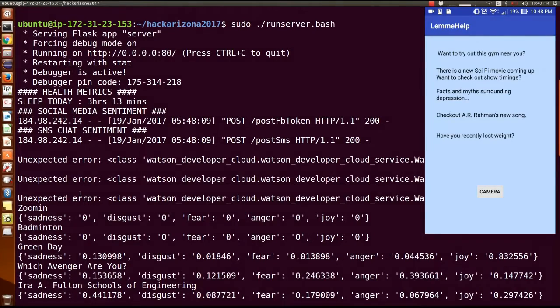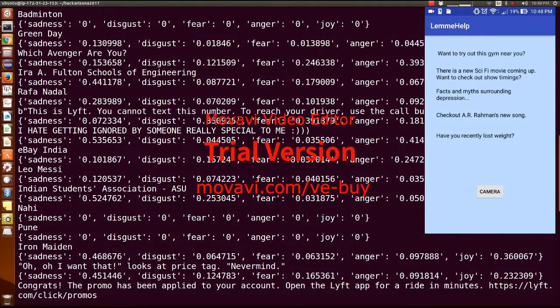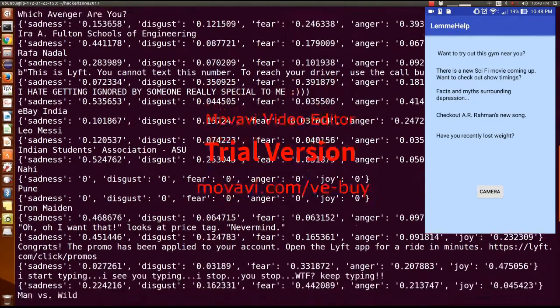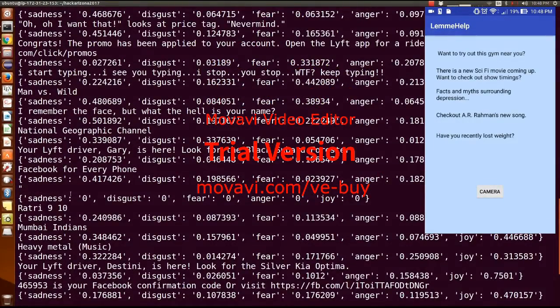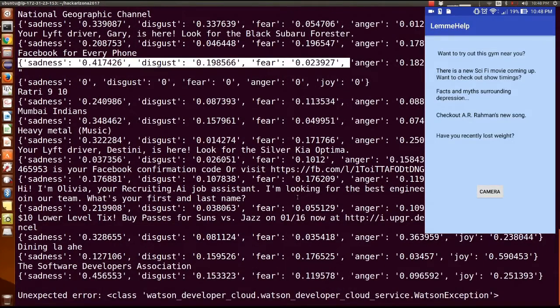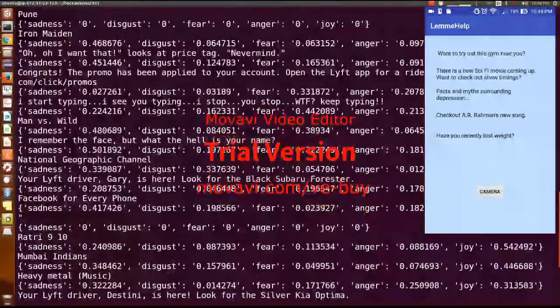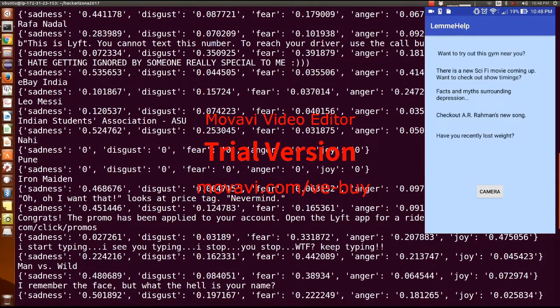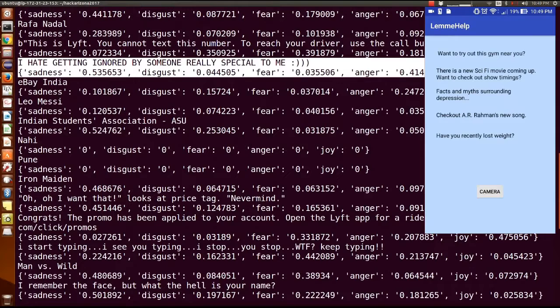All the entries that we see here are data points from the social media and the phone SMSs, the pages they've liked, the things that they've shared. From the Watson API, we get a dictionary of sentiments which sum up to 1, which basically shows the proportion of sentiments on that data point. So a couple of interesting examples in this would be, let's take this example which says, I hate getting ignored by someone really special to me.